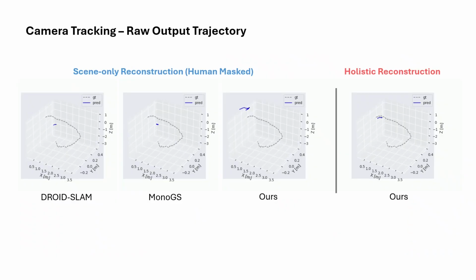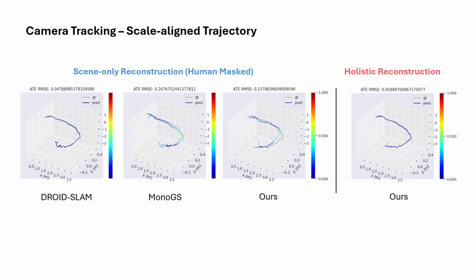Moreover, our approach accurately estimates camera trajectory in the scale-agnostic monocular setting. While scene-only tracking methods struggle to recover metric scale, our holistic reconstruction and tracking system leverages human priors to overcome this limitation. Even after aligning scale with the ground truth, our predicted trajectory outperforms other contemporary Gaussian-based SLAM methods, highlighting the advantages of holistic modeling over scene-only approaches.